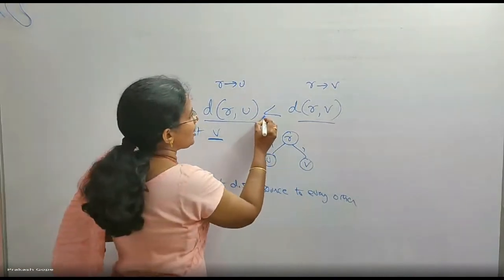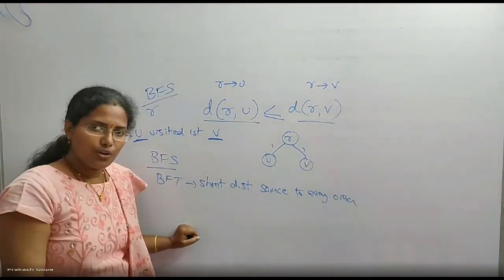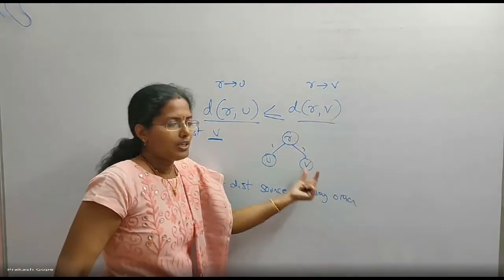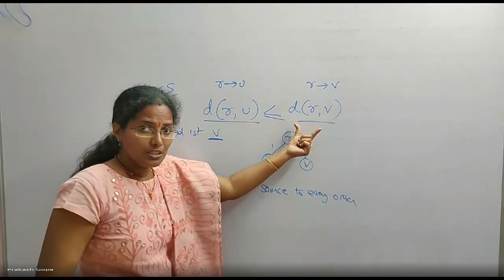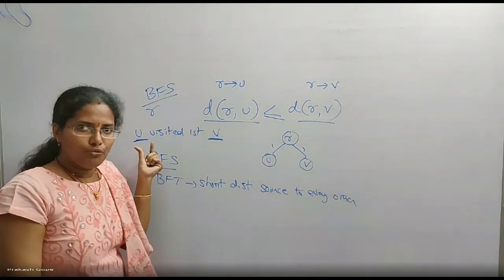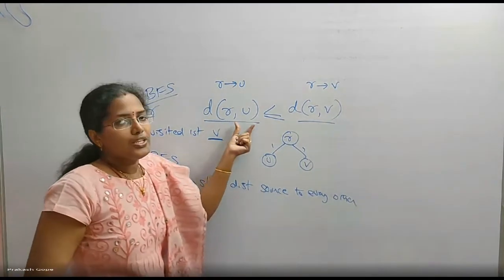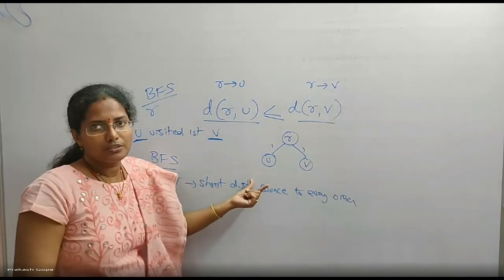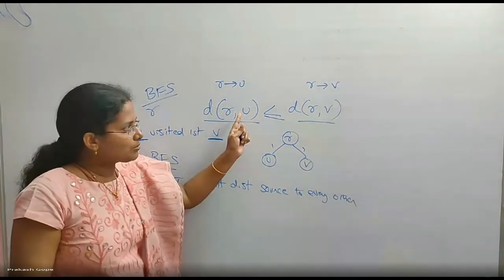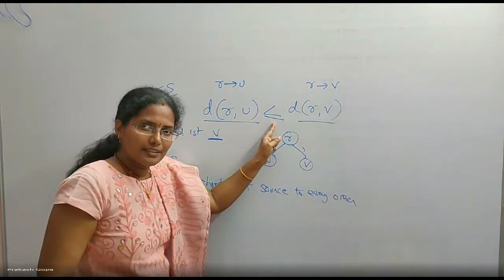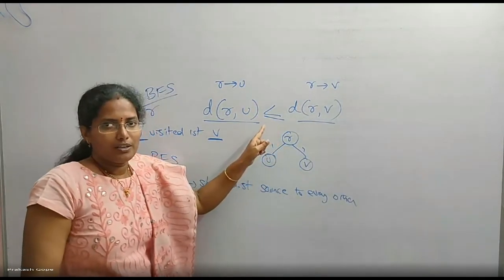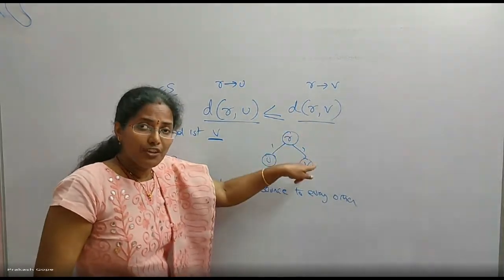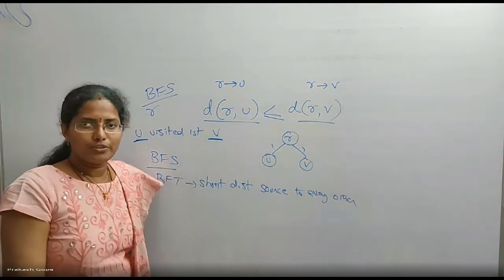So either they are at equal distance from R, and I prefer to visit U first, or U is at a shorter distance from R, that's why I visited U first. That is the only possibility. Either this is less than or equal. This cannot be greater than. If this were greater than, I should have visited V first, for sure.